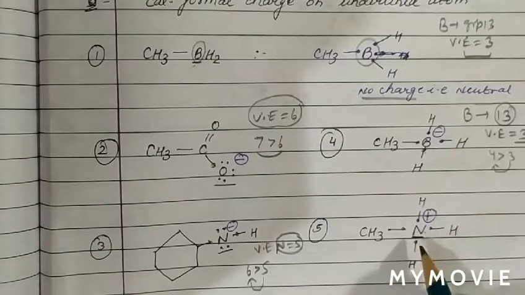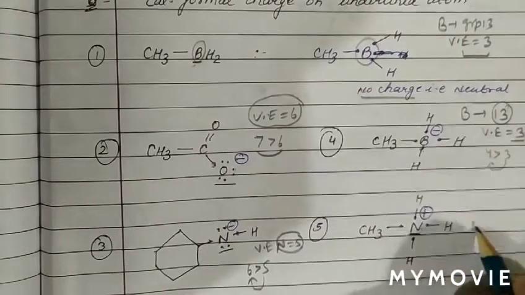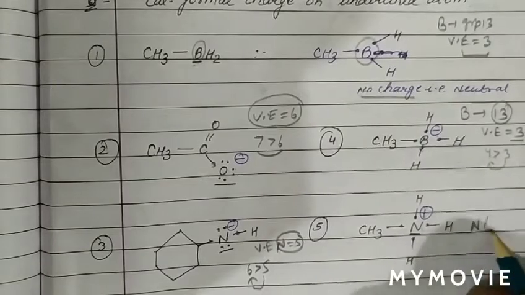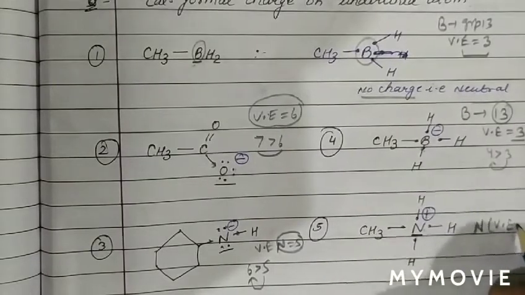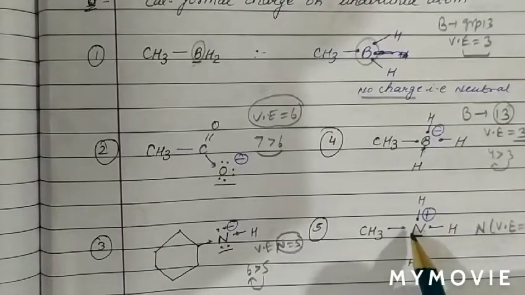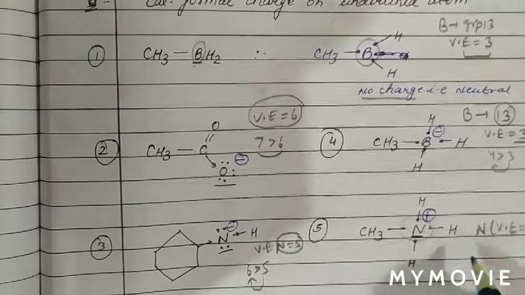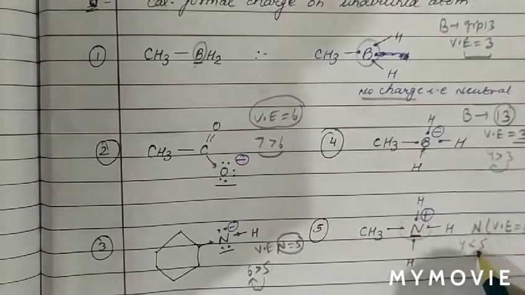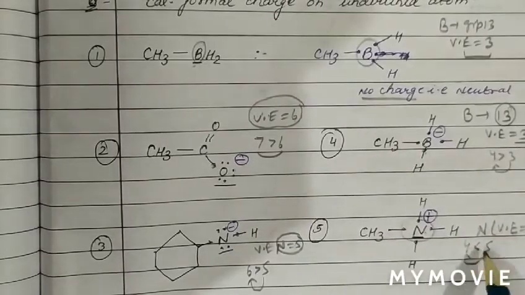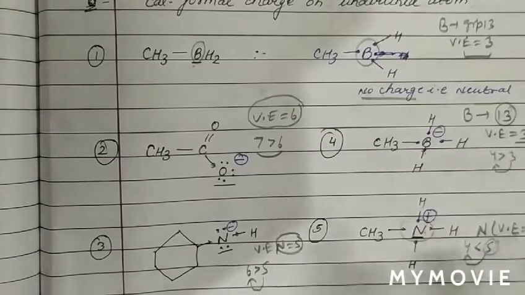Now see this case. We have to calculate the formal charge on nitrogen atom again. As we can see, nitrogen is a group number 15 element, so valence electron in case of nitrogen is 5. But the bonds formed by nitrogen here are 1 2 3 4. Therefore 4 electrons are involved only. So 4 is less than 5 by 1 unit. When it is less than the number of valence electrons, then positive charge of 1 unit.